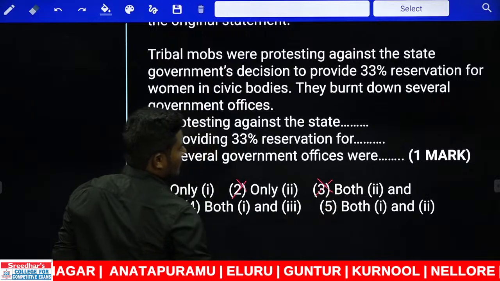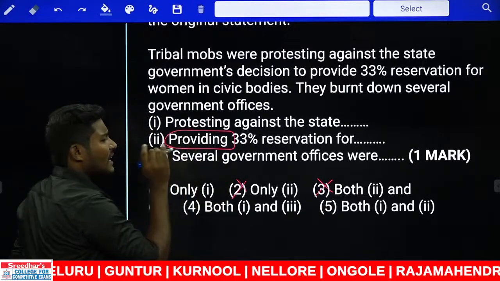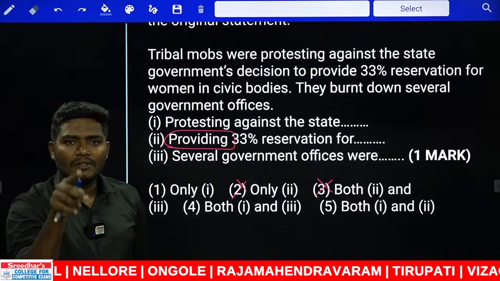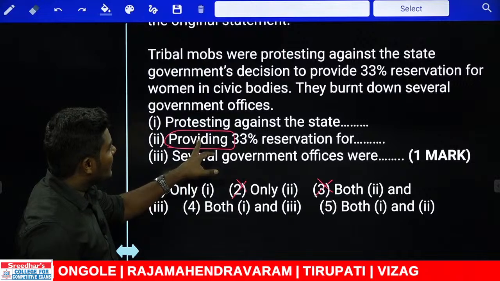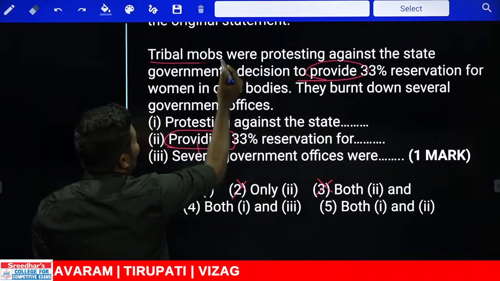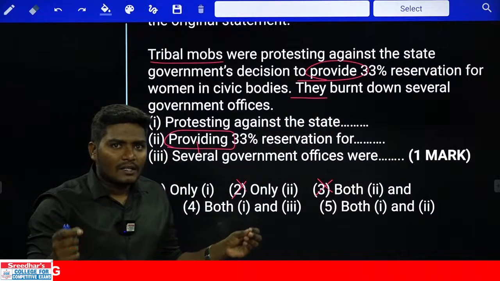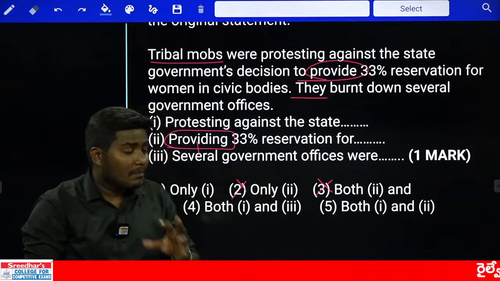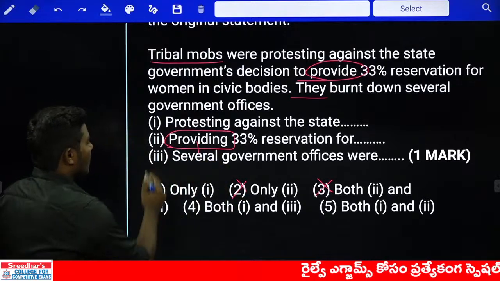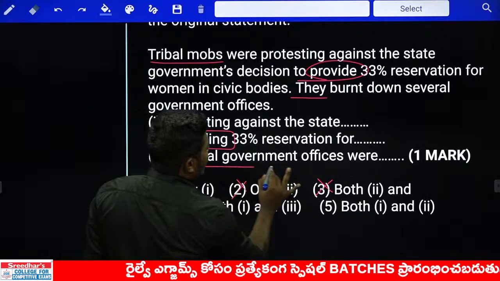We can eliminate the third option. And look at the next one. What is the next one? Providing. See, you can start any verb with ing, but that should be the verb form of the sentence, and two subjects of the sentence should be same. Who is providing the 33% reservation here? Government is providing. Is government doing an action here? No. If government is not the subject of the sentence, and if the verb form is starting with ing, can you start that sentence as a starter? Absolutely not. So second one is out. What is the next one here? Several government offices were.